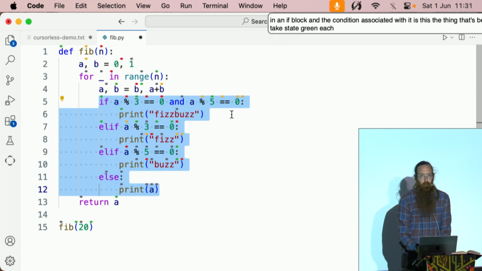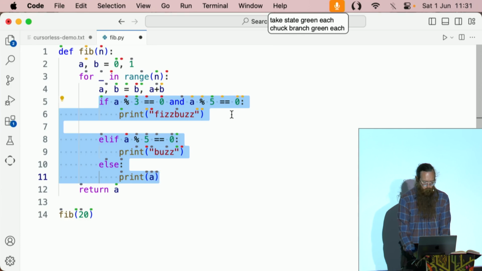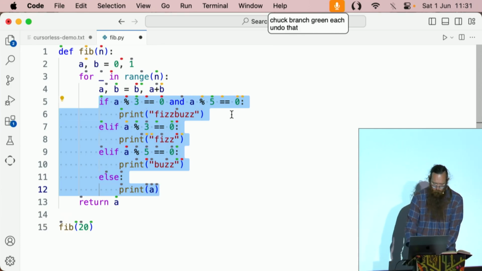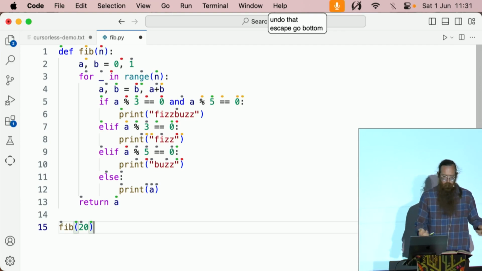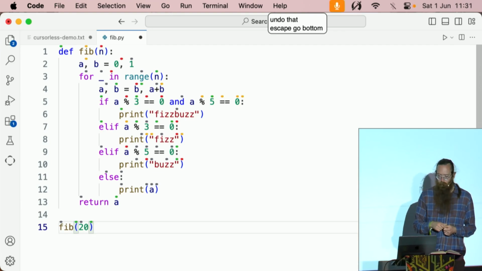And also, the thing that we're actually interested in is this particular branch of the if statement. So, chuck branch, green each. Undo that. Escape, go bottom. So this lets you do some actually interesting editing commands.